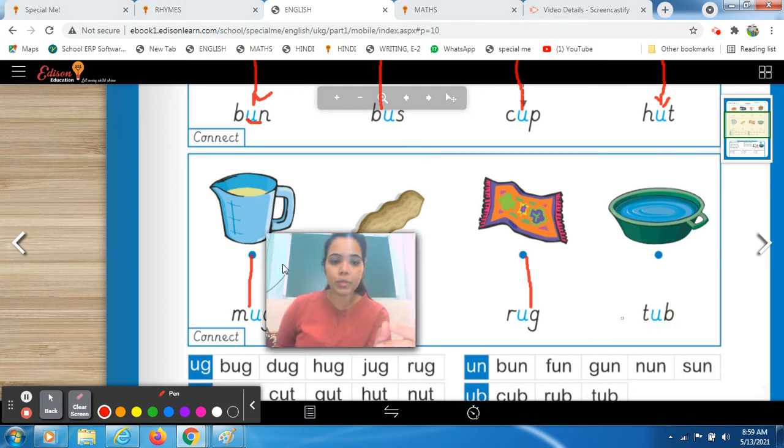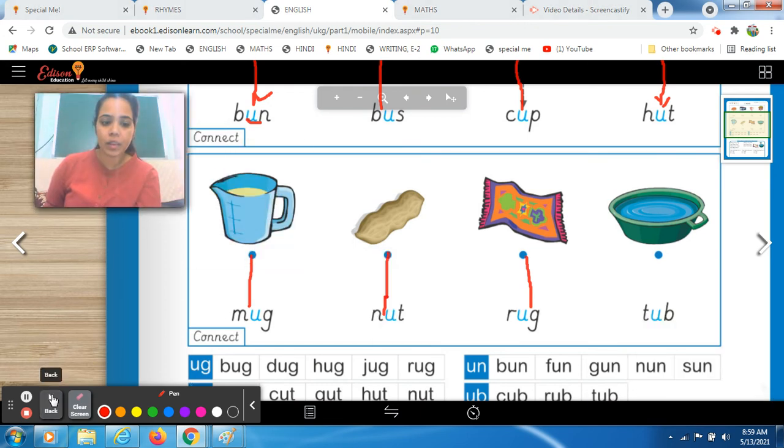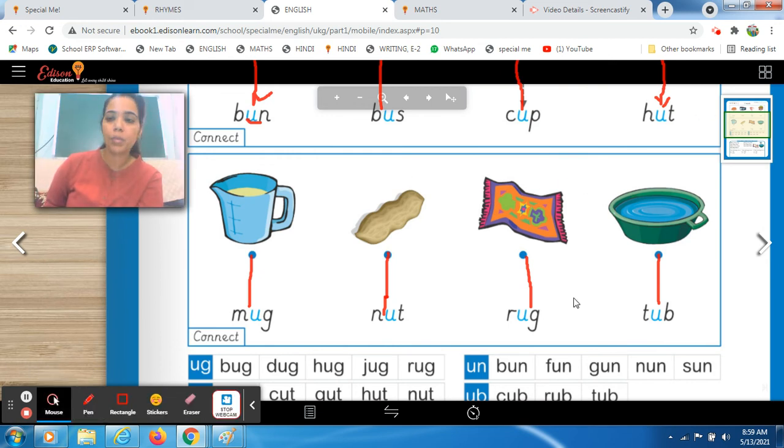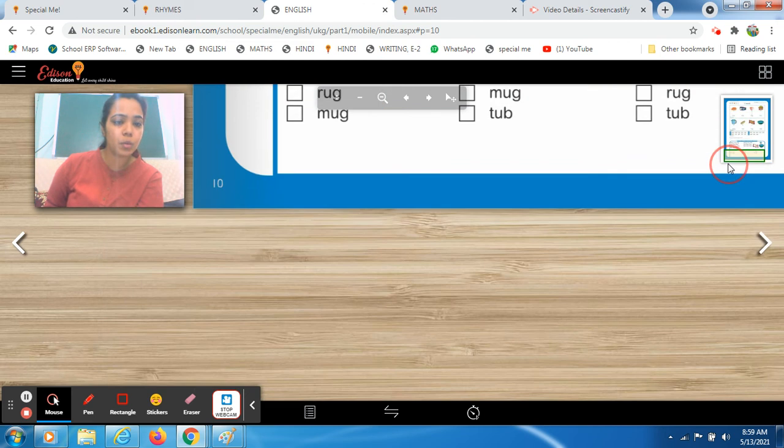Okay. Now come to the next one. Here it is. Who will tell me? Sahaj, tell me what is this? Ma'am, tub. Tub. Very good. Yes, this is tub. Well done. Okay, now we will move ahead towards some additional words. Okay, wait for a while.